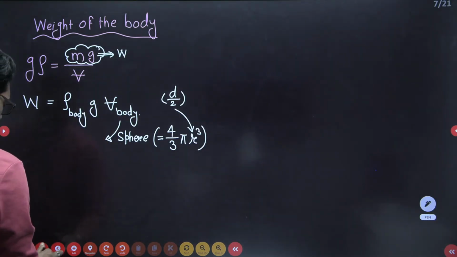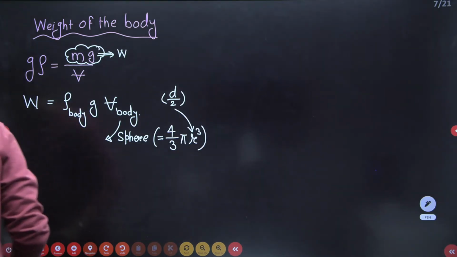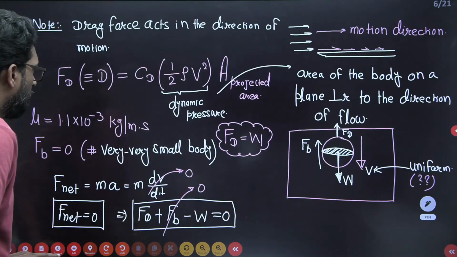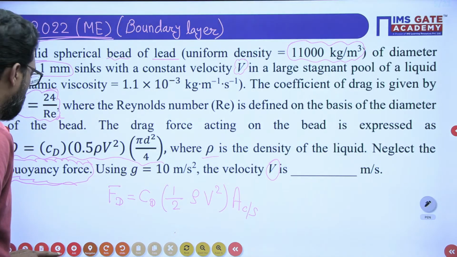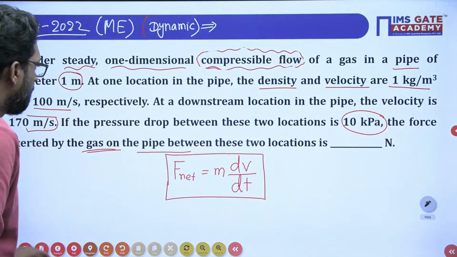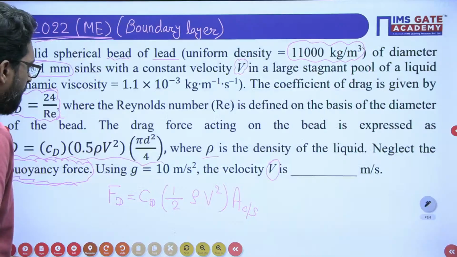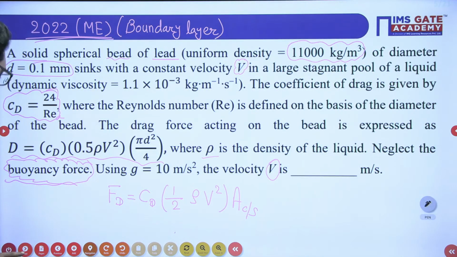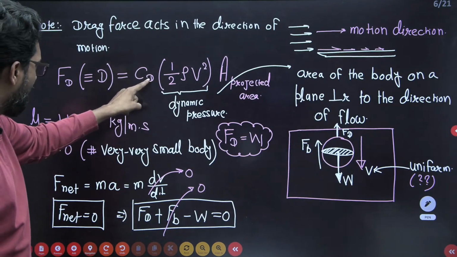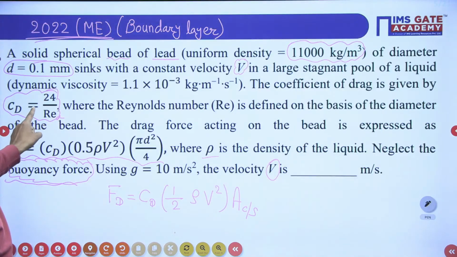Now if we find the drag force, we have to find the drag coefficient. How do we find the drag coefficient? The drag coefficient is equal to 24 by the Reynolds number based on the diameter D. So first we have to find the coefficient of drag.